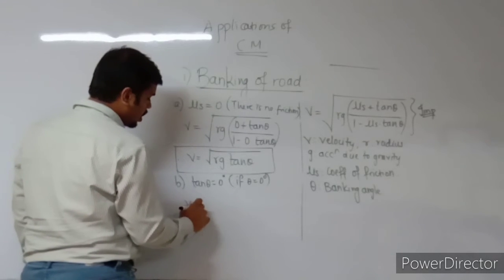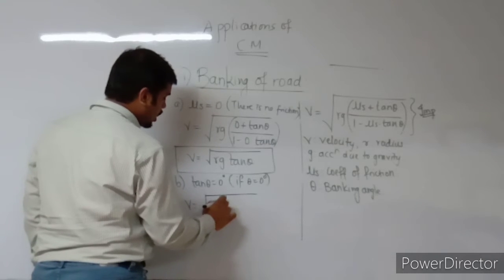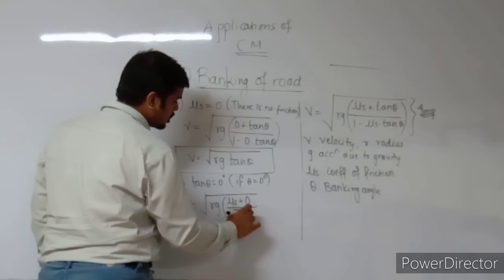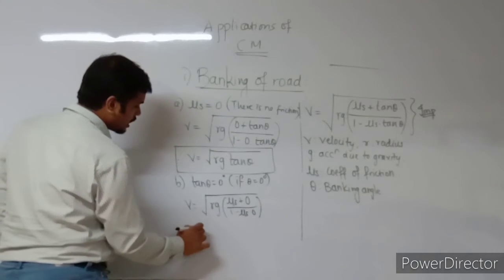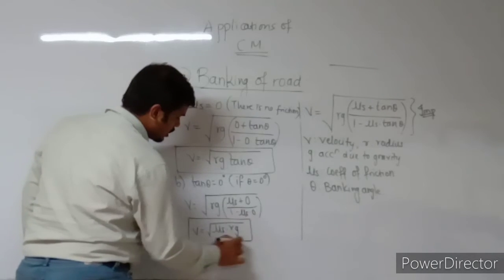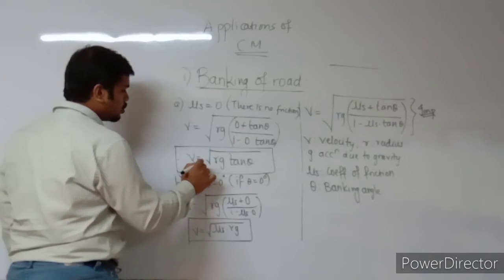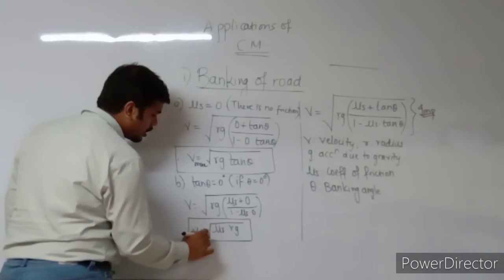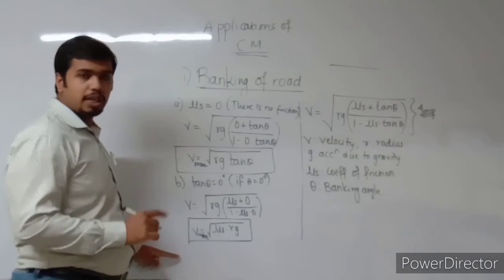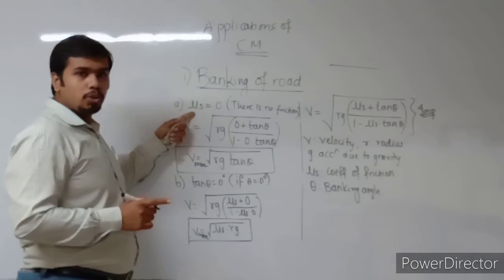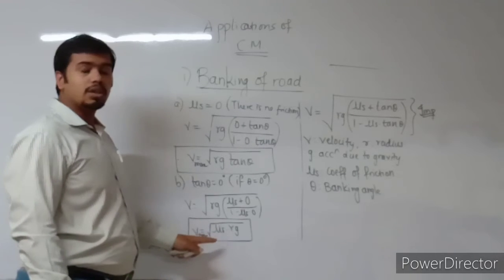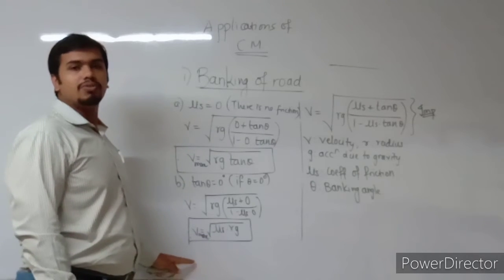See what happens. V equal to under root Rg into bracket mu s plus tan theta, which is 0, upon 1 minus mu s into again tan theta, which is 0. So straight calculation will give you V equal to under root mu s into Rg. These both are the formulae for maximum velocity. Whenever you are asked to find the maximum velocity, go for either this one or this one, depending upon whether mu s is 0 or theta is 0. So Vmax equals under root mu s into Rg.